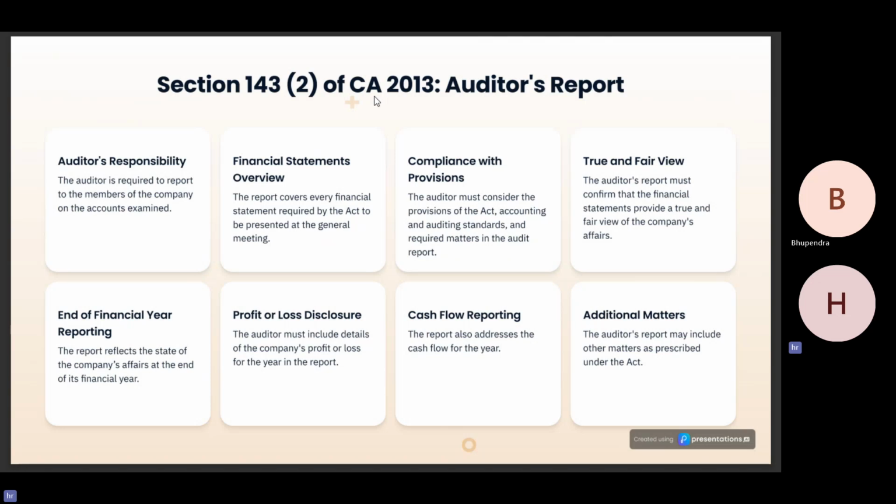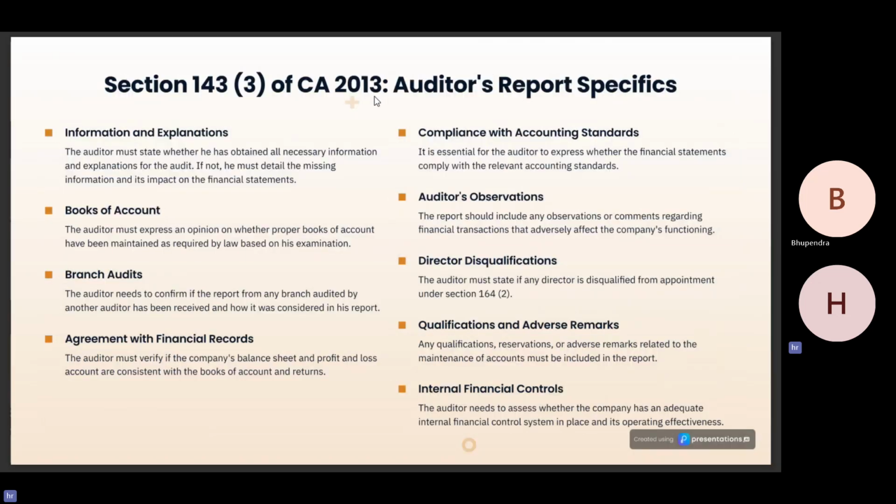The report covers every financial statement required by the Act to be presented at the general meeting. The auditor must consider the provisions of the Companies Act, accounting and auditing standards, and required matters in the audit report. The auditor's report must confirm that the financial statements provide a true and fair view of the company's affairs. It should disclose the profit and loss account and cash flow reporting.